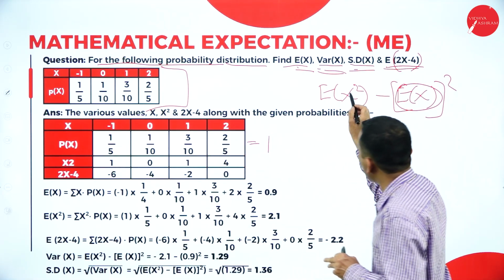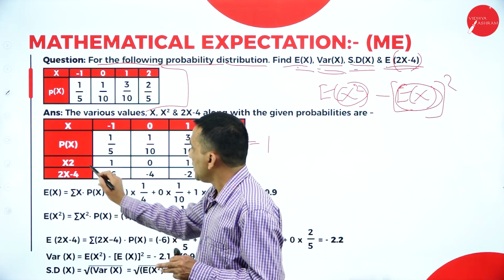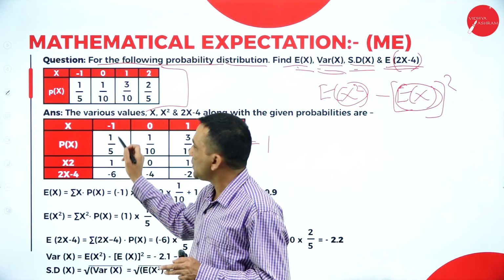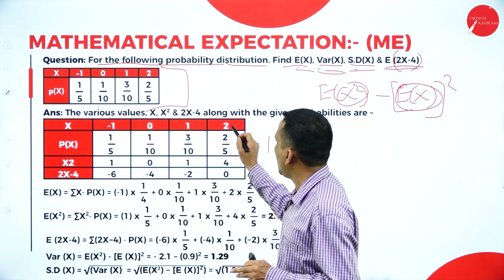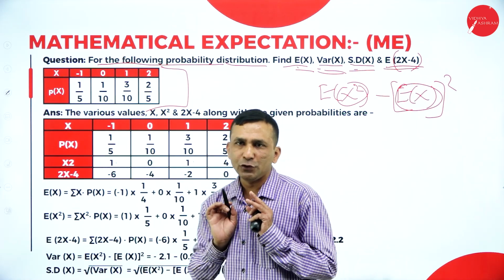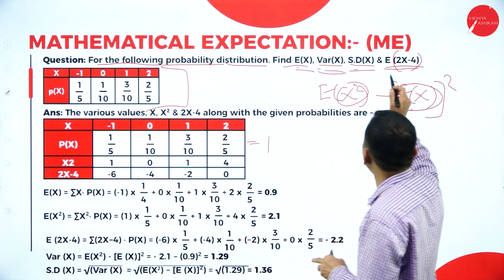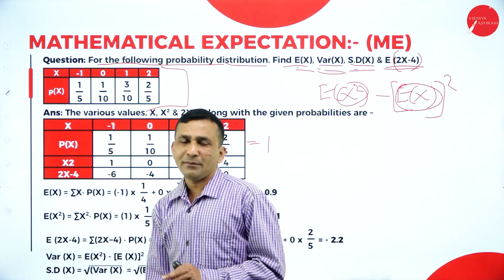Now we need to compute X square with the help of the X series. So for X square: minus 1 into minus 1, minus into minus is plus, 1; 0 into 0, 0; 1 into 1, 1; 2 into 2, 4. Now we are constructing according to the formula. There is one more equation, 2x minus 4, which is required, so one more time I am constructing.